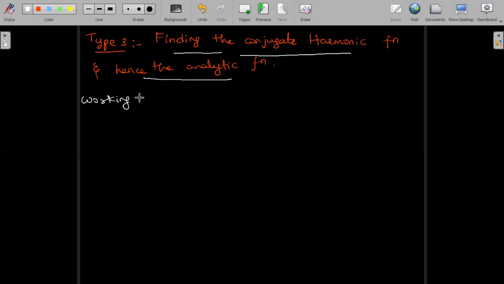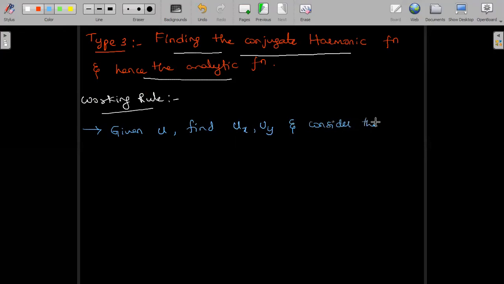So we will see the working rule first. Working rule will help us to do the problems in an easy manner. So that is the reason I always discuss the working rule. Step 1: given u, we find the partial derivatives first, ux, comma uy, and consider the Cauchy-Riemann equations. I am discussing the working rule with respect to Cartesian form. Similar lines can be followed to work out in the polar representation.